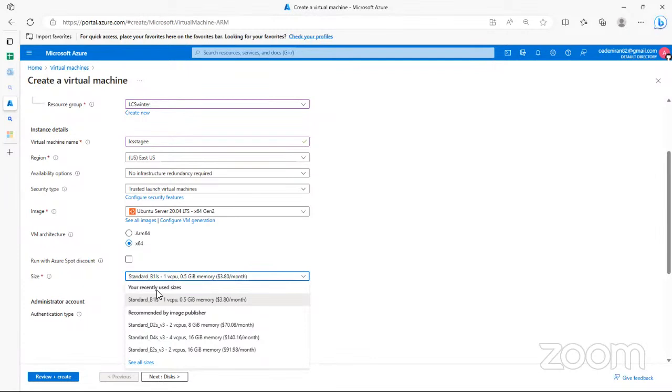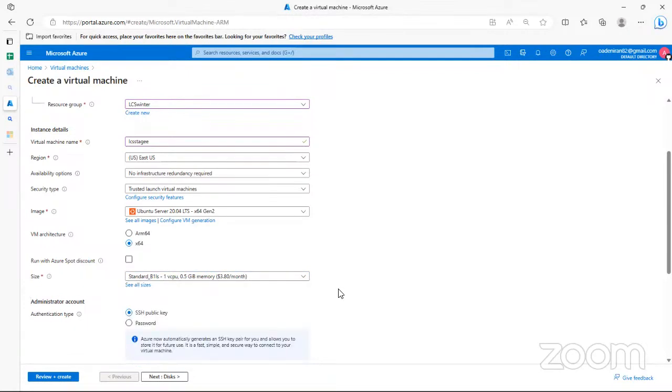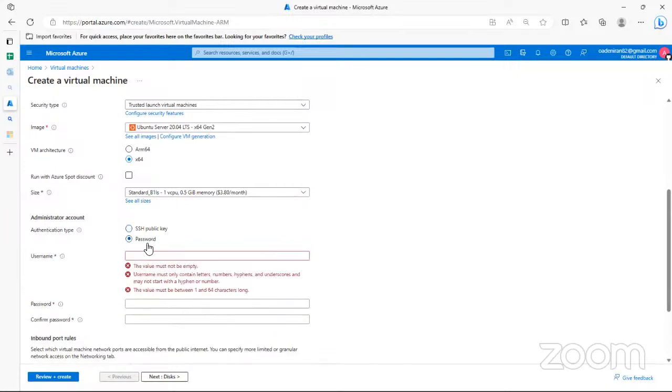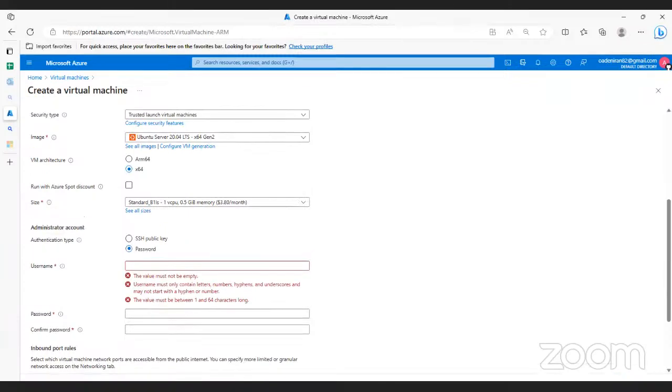So these are the sizes, 3 something per month. And the thing is that once you create one, the billing starts automatically on your added card already. So I think yes, and this was when I was telling you that this is the authentication type. So you can say that you want to use a password. If you want to use a password, you select the username and password, as if you want to log into the normal system.